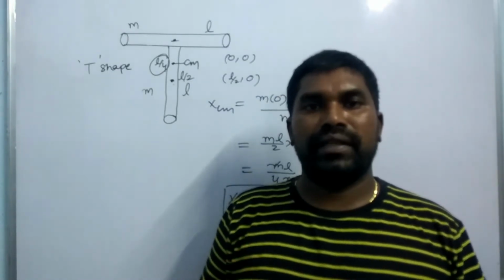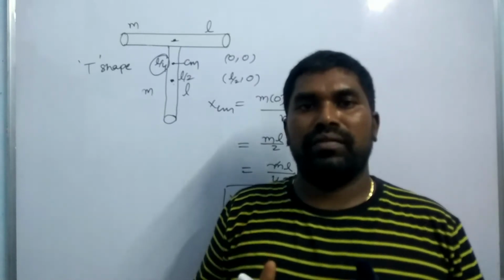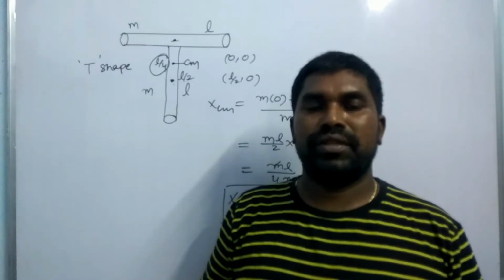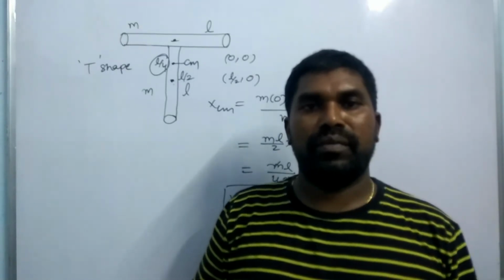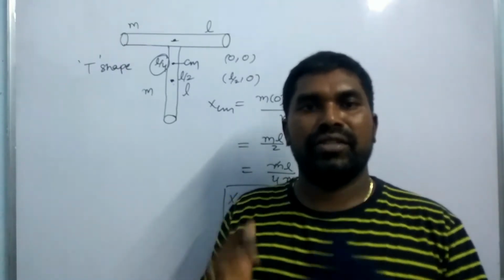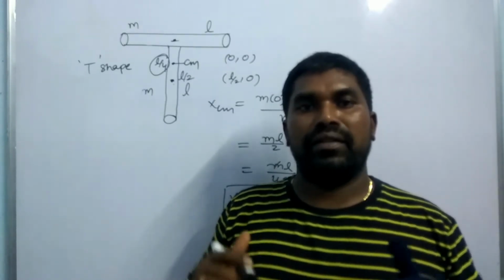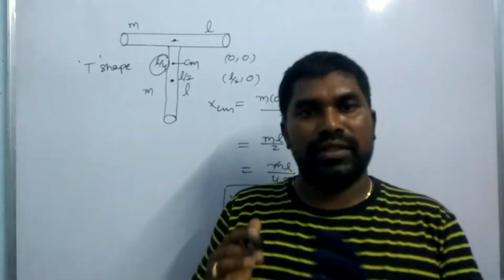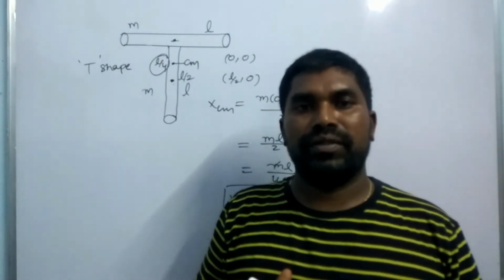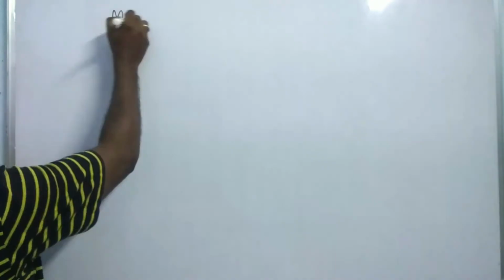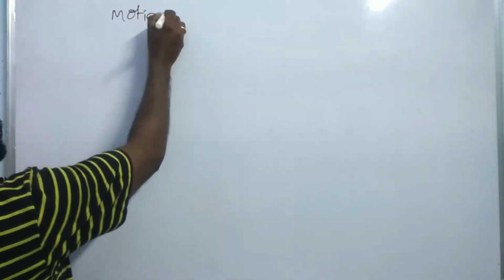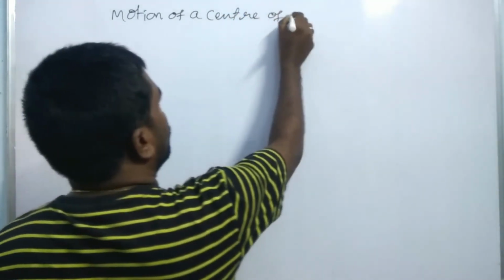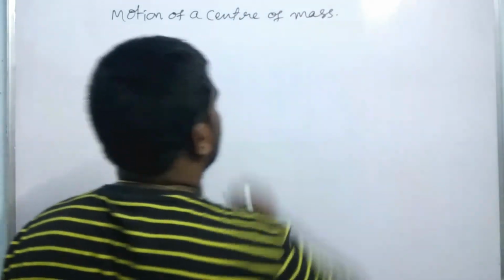So now we have to find the position, velocity, momentum and acceleration of the center of mass of a system, and also the forces acting on it. This is the motion of the center of mass of a system, very important.